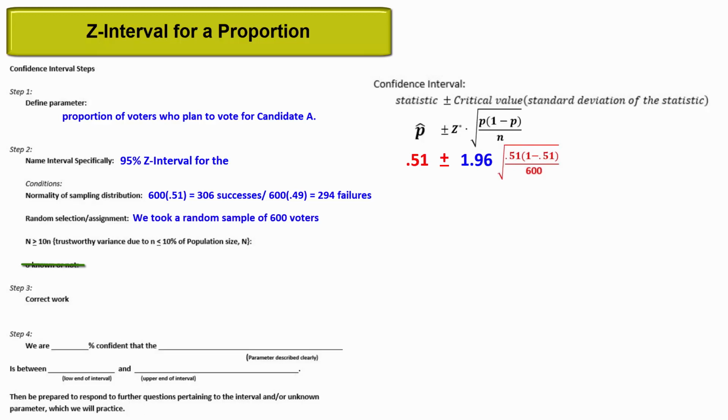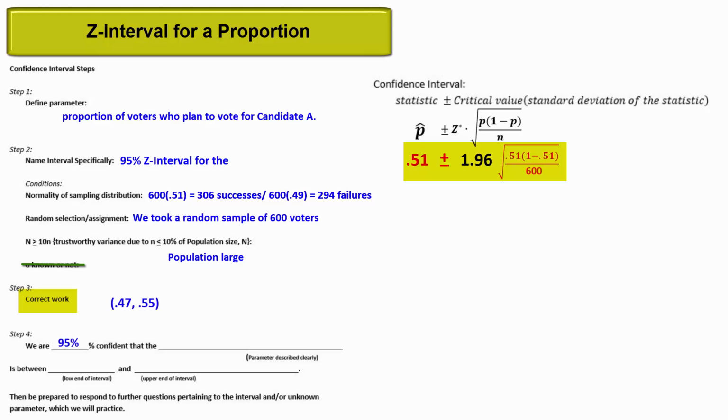We took a random sample of over 600 voters, so randomness is okay, and the population is very large. Perhaps it's a congressional race with several thousand voters in the district. p hat is 0.51. We add and subtract the margin of error, which quantifies the amount of sampling error expected. Thus, our confidence interval is 0.47 to 0.55.